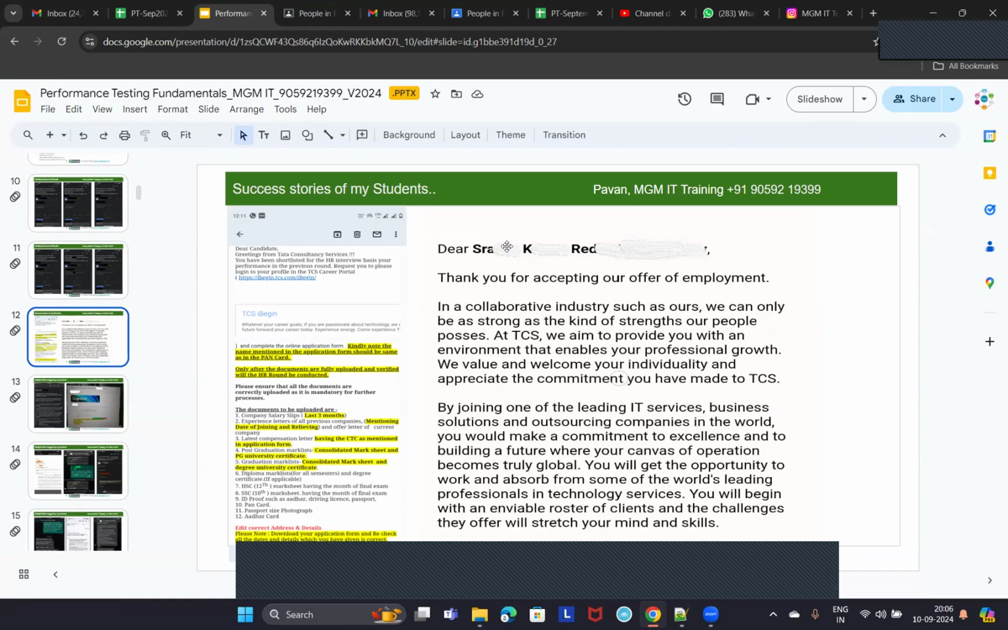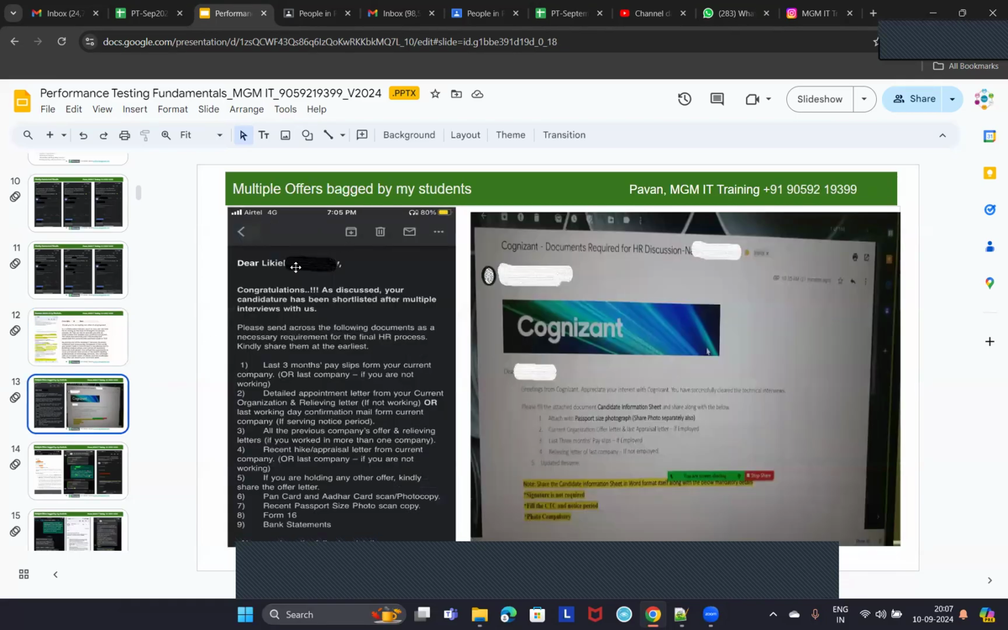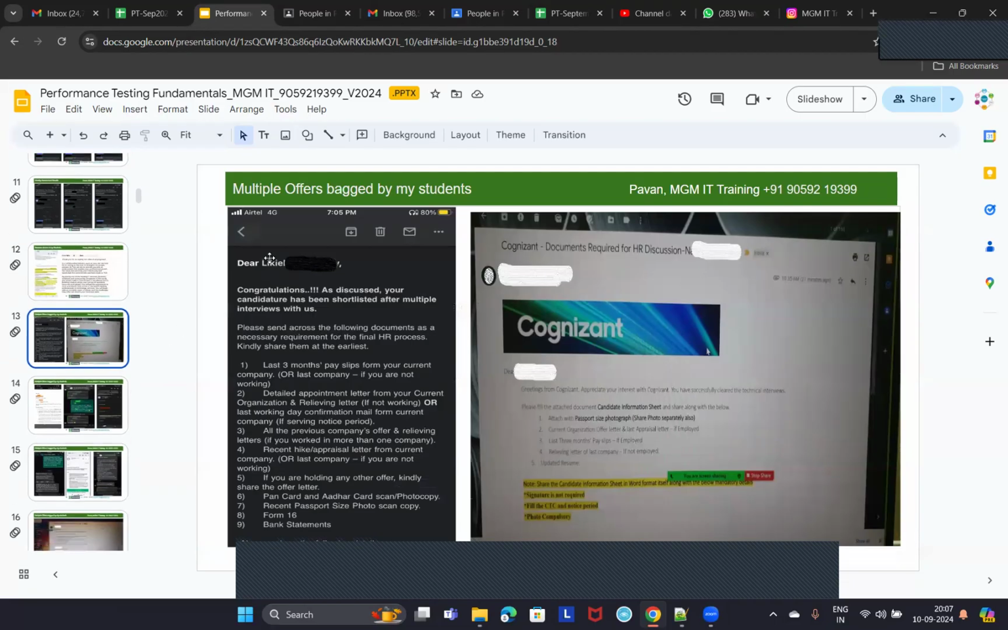This guy is a 2014 passed out. He joined training in 2022 or 2023, and he got placement in TCS. And apart from that, there are some people like Likhil and Khalil who bagged multiple offers. Likhil got 2 offers, Khalil got 4 offer letters, and he shared all the 4 offer letters with me.